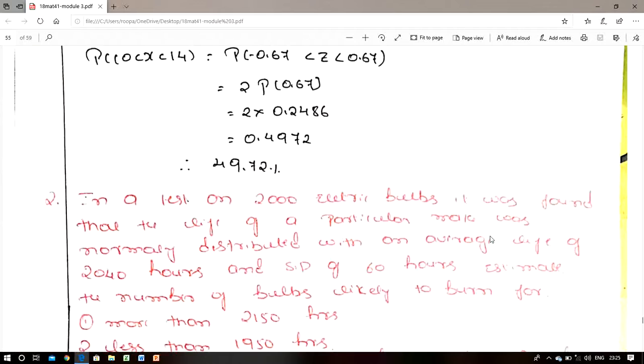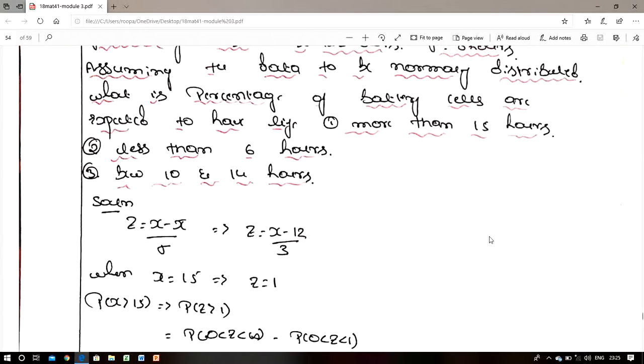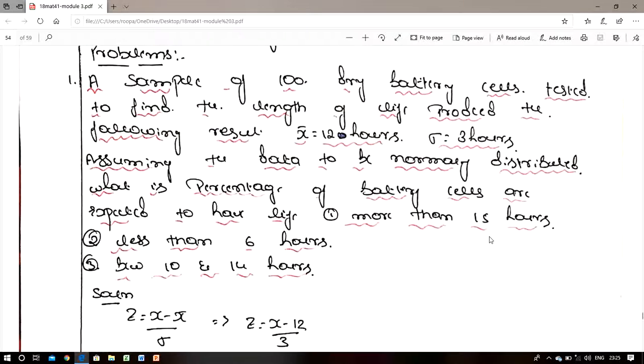Now come to problems on normal distribution. The first problem: a sample of 100 battery cells tested to find the length of life produced the following result: x bar is equal to 12 hours and sigma is equal to 3 hours. Assuming the data to be normally distributed, what is the percentage of battery cells expected to have a life, first, more than 15 hours, second, less than 6 hours, and third, between 10 and 14 hours? Here x bar means the mean value is given, and the sigma value is also given.